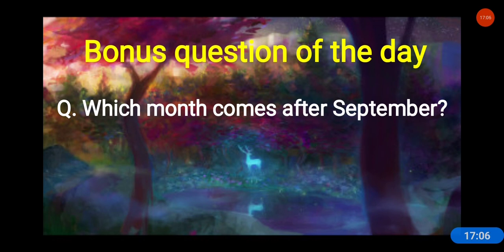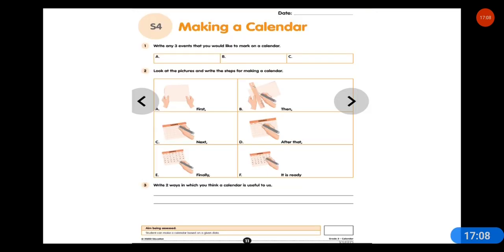Schoolia link. This is your worksheet. You have to complete it. Write any 3 events that you would like to be marked on a calendar. Look at the picture and write the steps for making a calendar. Write 2 ways in which you think a calendar is useful to us.